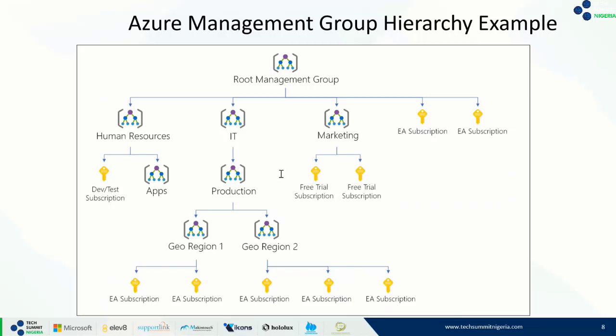Let's say, for instance, in this diagram on the screen, there's a particular management group called production. I'm sure you can see that. When we apply a policy to that management group called production, this policy will be inherited even by the EA subscriptions, that is the enterprise subscriptions, that are descendants of that management group.